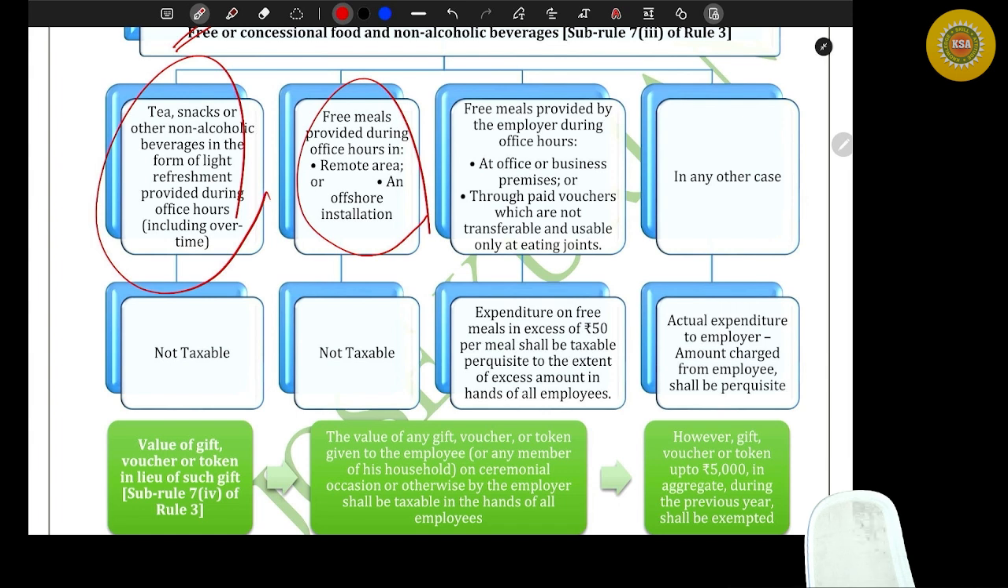Say that one meal that I'm providing you costs 75 rupees. How much will be the taxable perquisite? 25 rupees will be the taxable perquisite. Are you with me? That means 50 rupees per meal, no tax. Over and above that, the excess only shall be taxable in the hands of all employees. Are you with me?